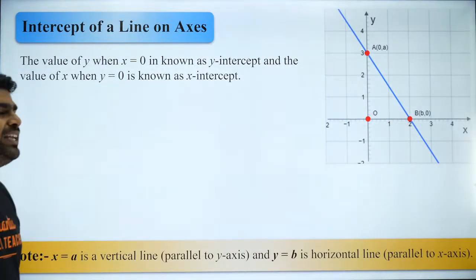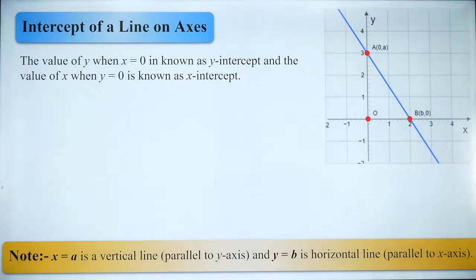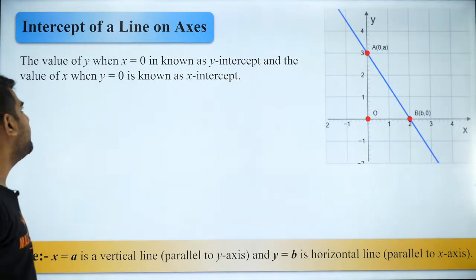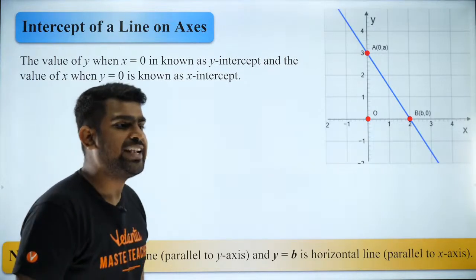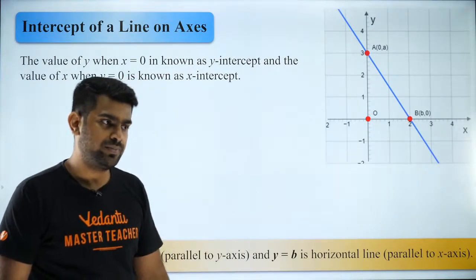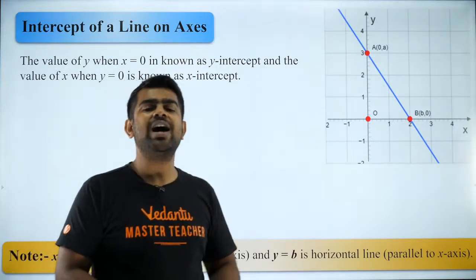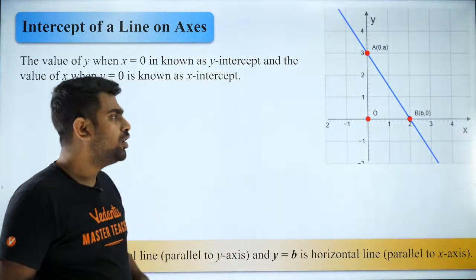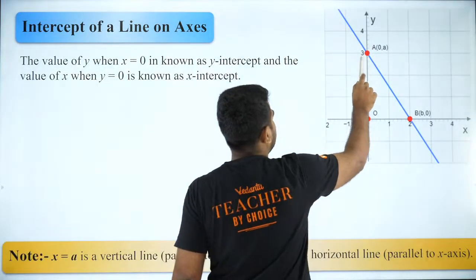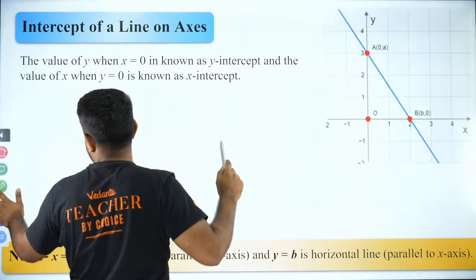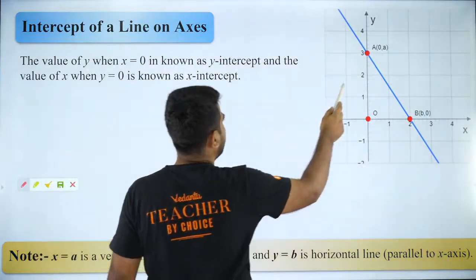Intercept. What do you mean by intercept, guys? Exactly, Anisha. Intercept means the place where the line cuts the axis. Where it cuts the y-axis is called the y-intercept, and where it cuts the x-axis is called the x-intercept.